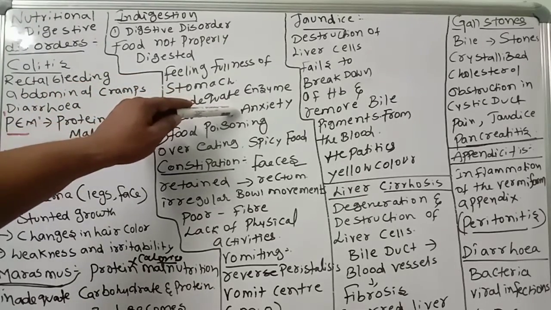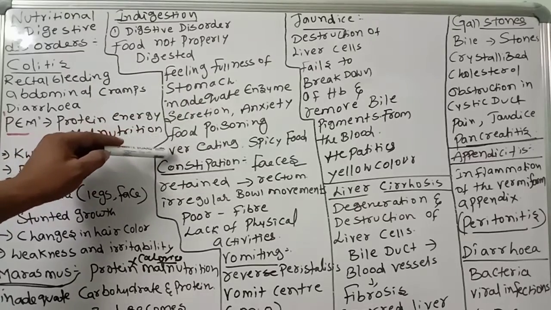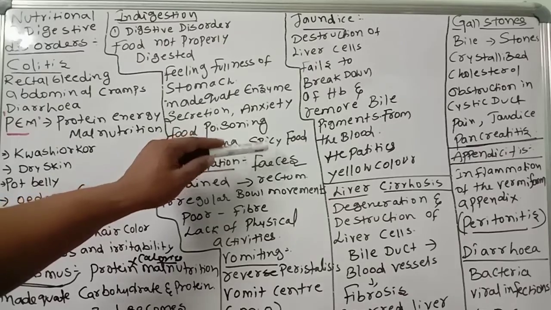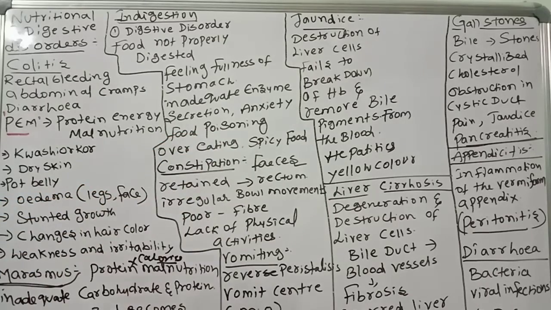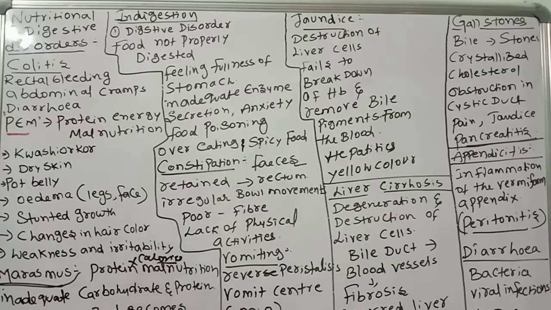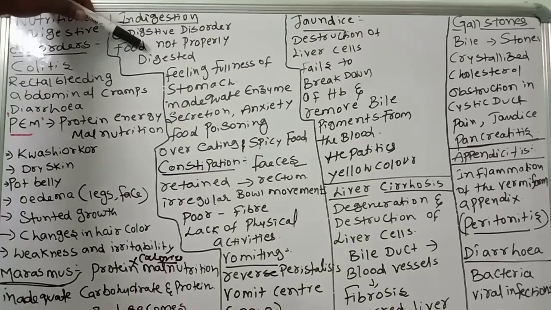Next, anxiety, food poisoning, overeating and spicy food are major reasons for indigestion. What is indigestion? It's a digestive disorder in which food is not properly digested, and the patient will feel fullness of the stomach.